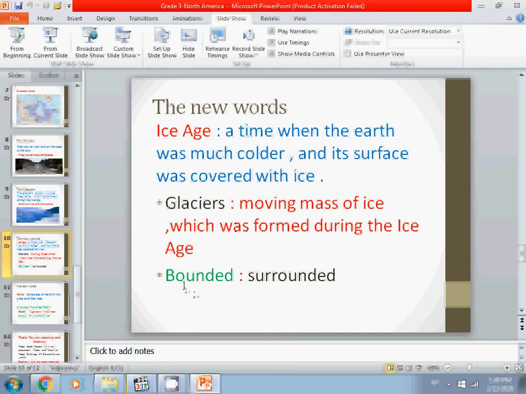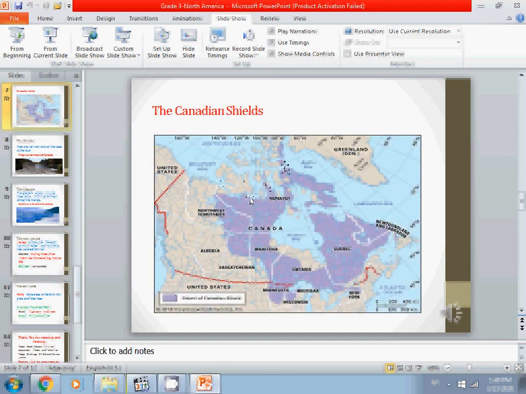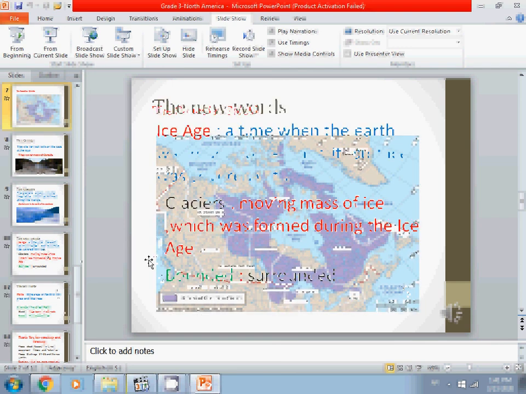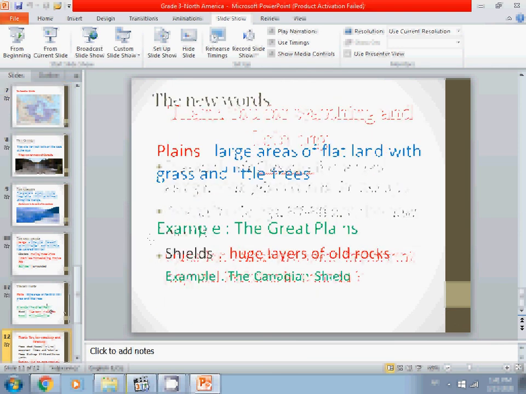Okay, word number 3, bounded, with green. Can you see it? Bounded means surrounded. When I say, look at this map. Okay, we said that Canada is bounded by what? By the Arctic Ocean in the north. Can you see it? Yes. And it's bounded by the United States in the south, the Atlantic Ocean in the east and the Pacific Ocean in the west. So bounded means surrounded. Okay, let's go back. We finished the word bounded. So now, let me see. Yes, we still have something here.